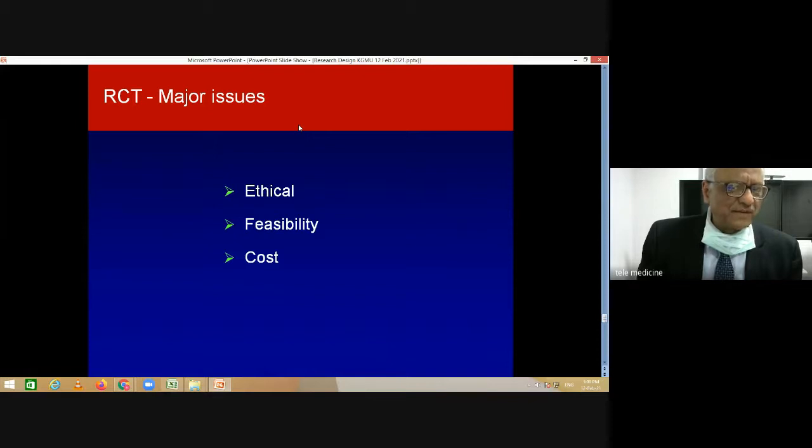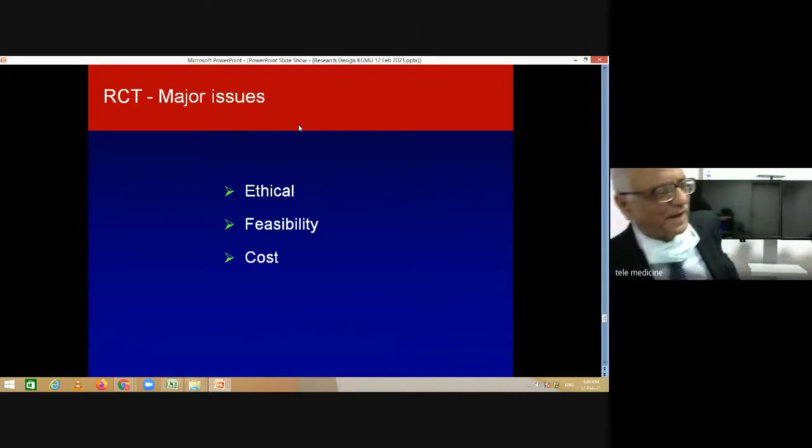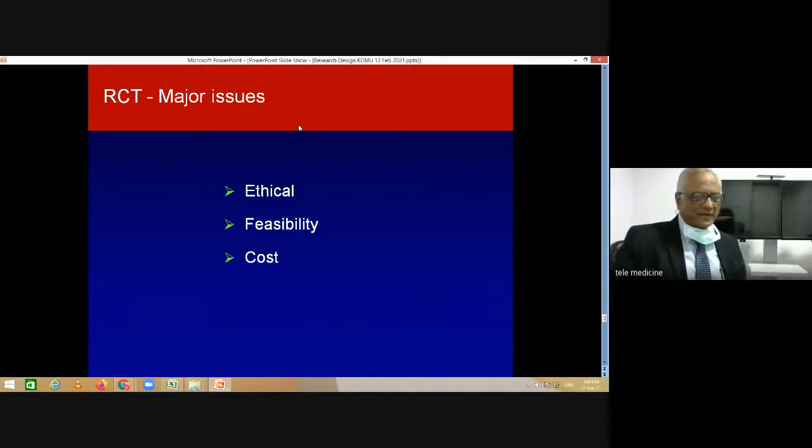How feasible it is to do it, given the constraints of the number of patients, the kind of patients you'll accrue, the kind of patients you want to do this particular trial on. Feasibility is more a question of practicality, whether it's practical to do it. You would like to do it, but you may not have the sufficient number of people or logistics to be able to do it.